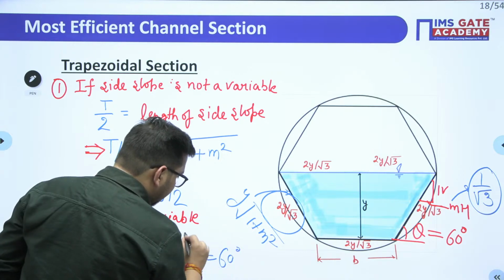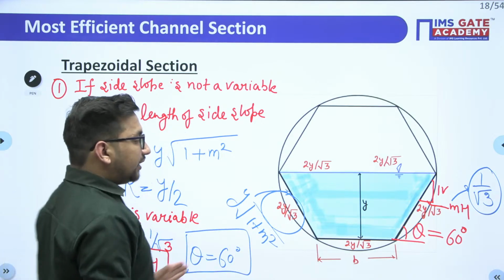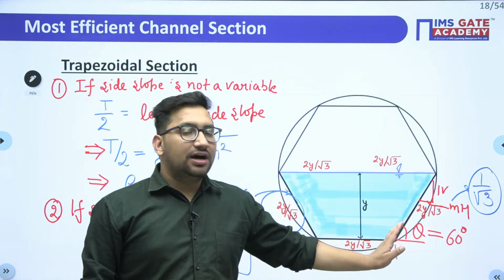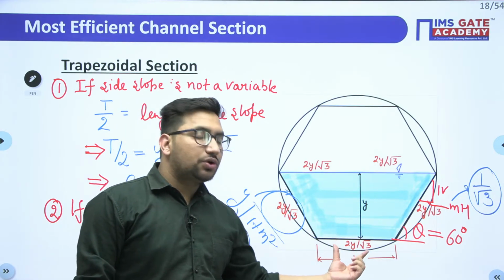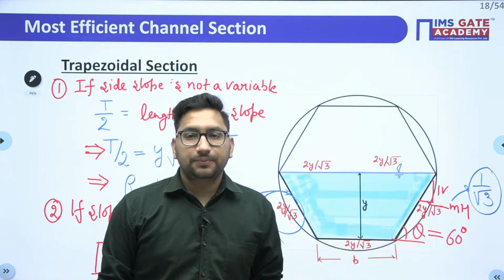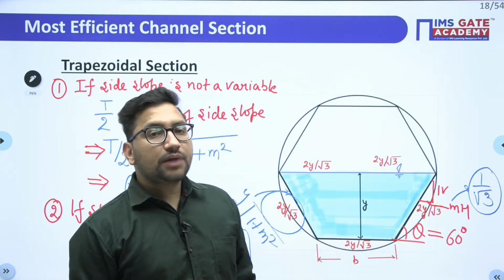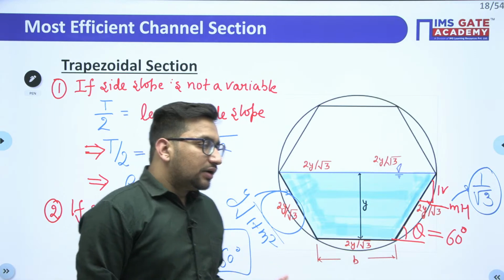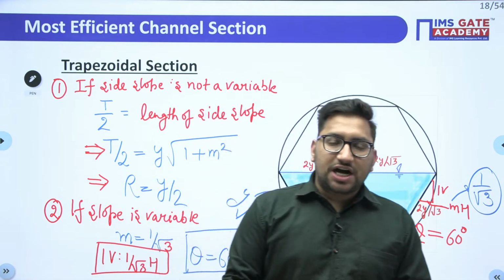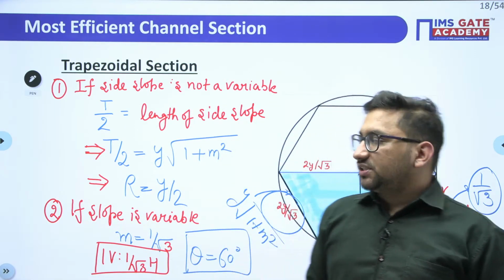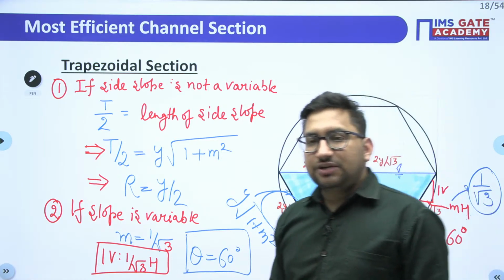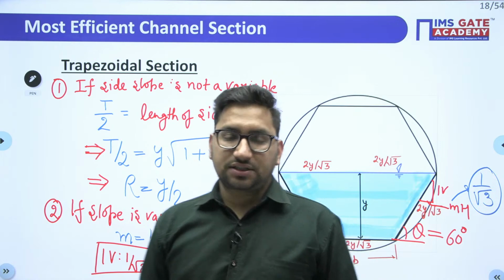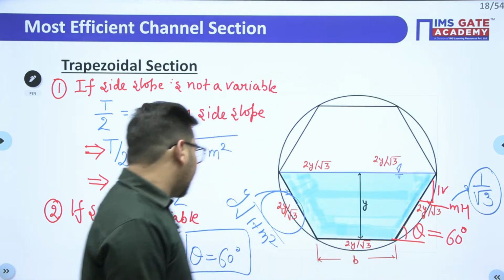So if any of the property is given to you, you can take this trapezoidal channel as half of a regular hexagon having the dimension equal to 2y by root 3. I hope it is clear, right? Now we have seen the calculation of discharge, and the properties related to the most economical and most efficient channel. Now we can see what type of questions can be asked. That is the main point of discussion here.